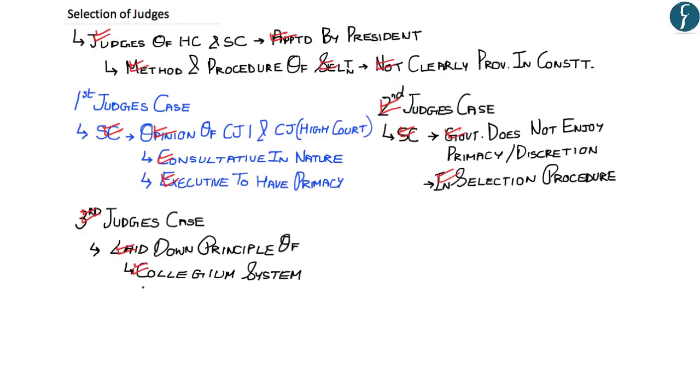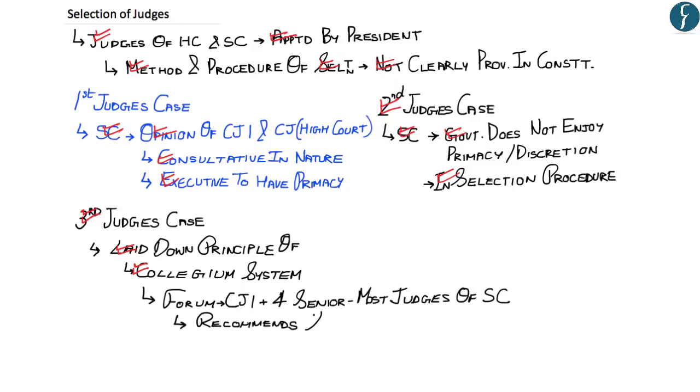Now let us understand what the collegium system is. The collegium system is a forum of the Chief Justice of India and the four senior most judges of the Supreme Court. And this forum recommends selection and transfer of judges. So the collegium system effectively brought the primacy of the judiciary or the judicial members in the selection of judges.